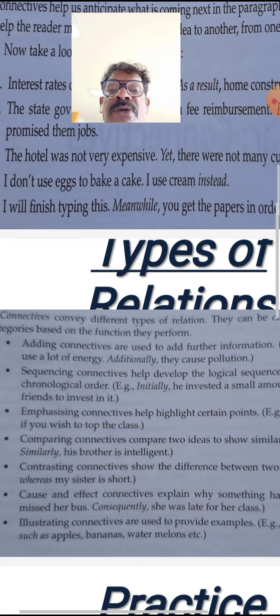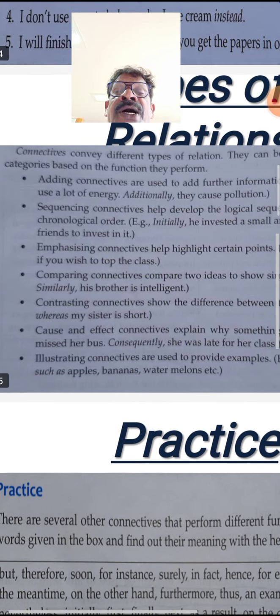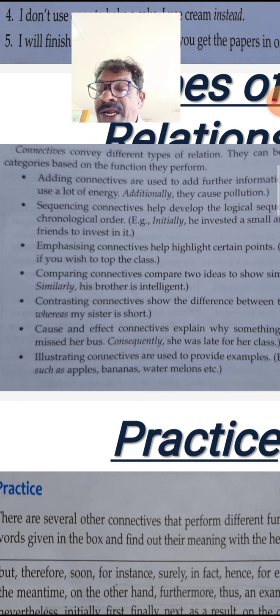Now let us come to the third one. Connectives convey different types of relations. So now this is another function of connectives. They convey different types of relation. This is important.